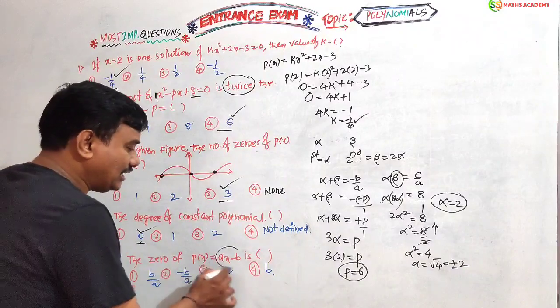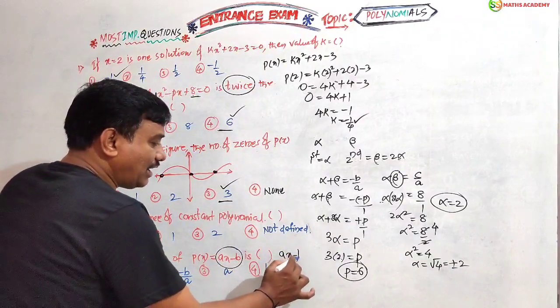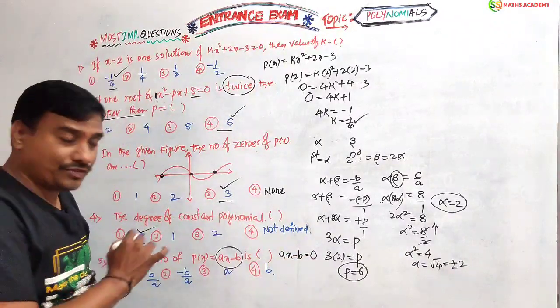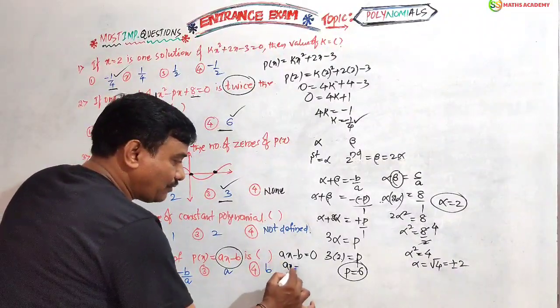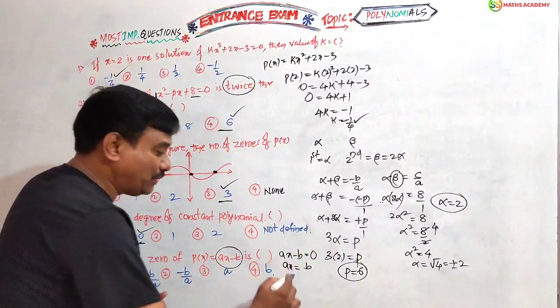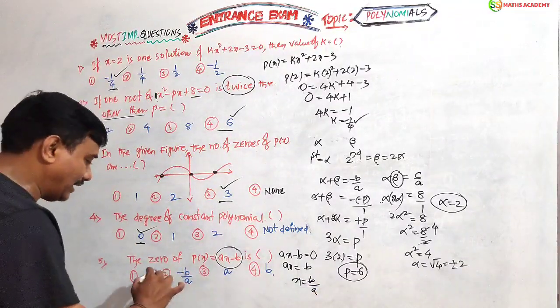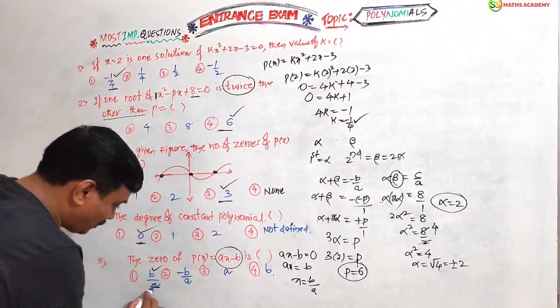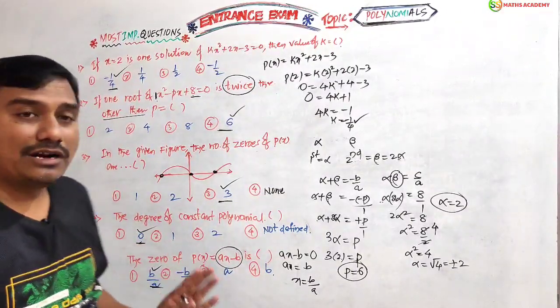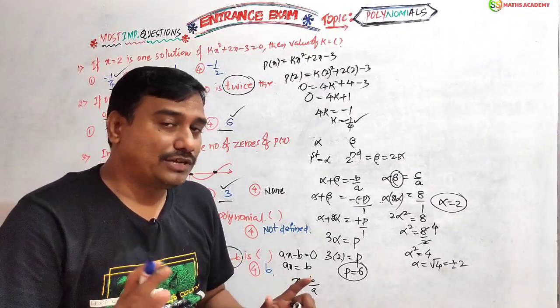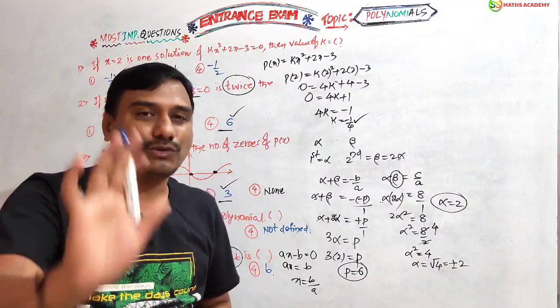Next, the zero of p of x equals ax minus b. This is a linear polynomial. When they are asking for the zero, it means set it equal to 0 and find the x value. Ax minus b equals 0, transpose b, ax equals b. Now x equals b by a. Finish, this is your answer. Now these are the 5 model questions. Did you understand? I hope so. Now let us see one more set of interesting model questions for you.